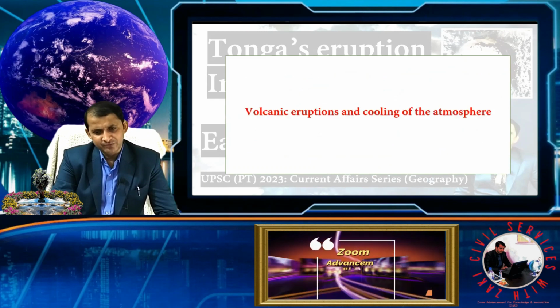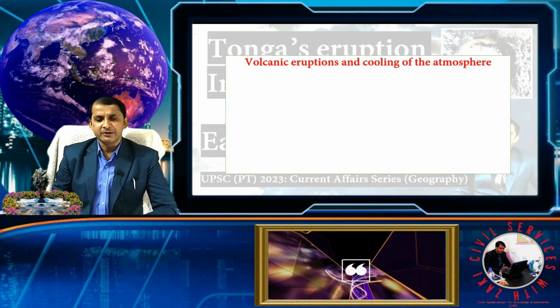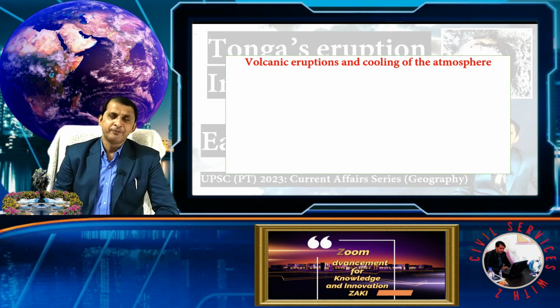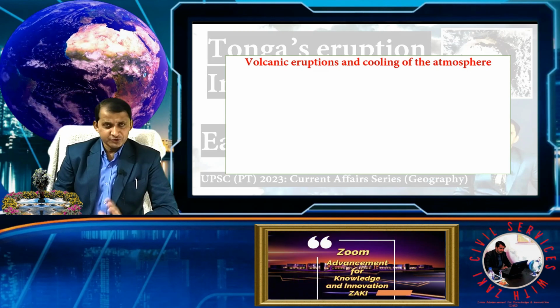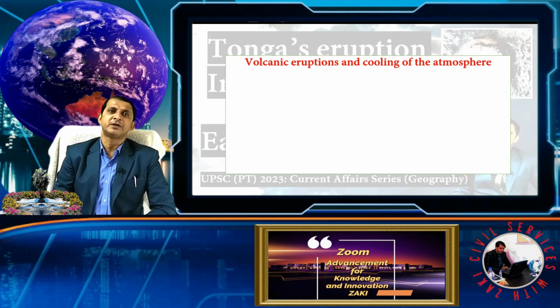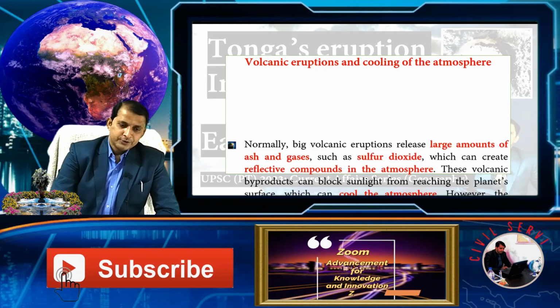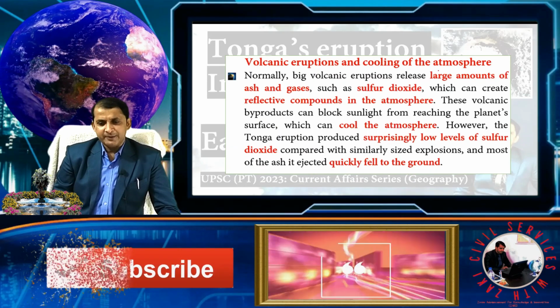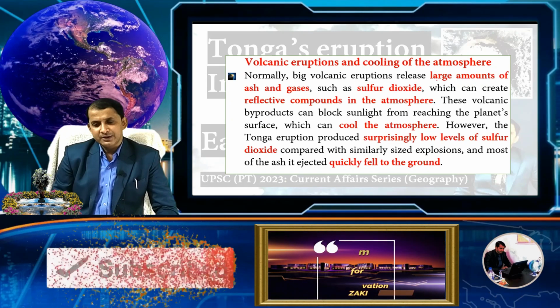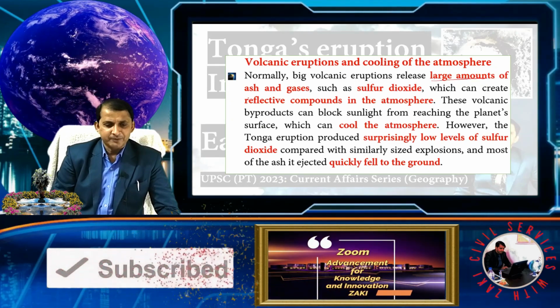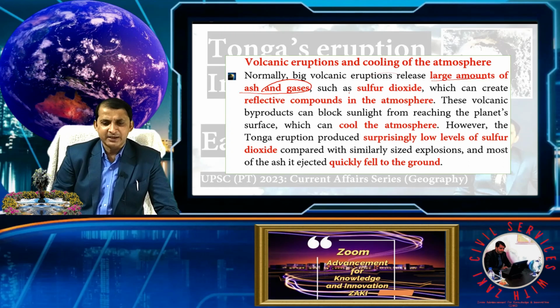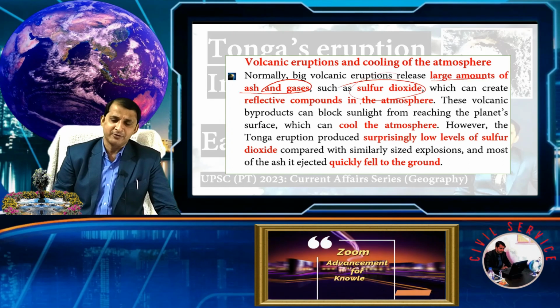So let's move forward and see volcanic eruption, cooling of the atmosphere. As you know, most of the large volcanic eruptions create a cooling effect across the globe. Normally big volcanic eruptions release, why? Because they release a large amount of ash and gas, basically sulfur dioxide.